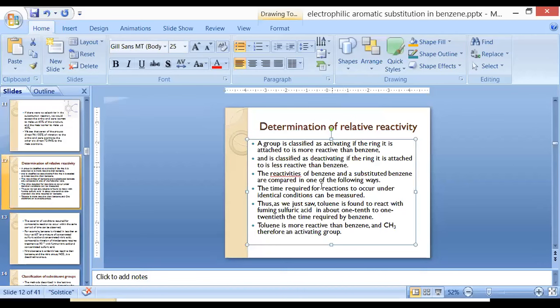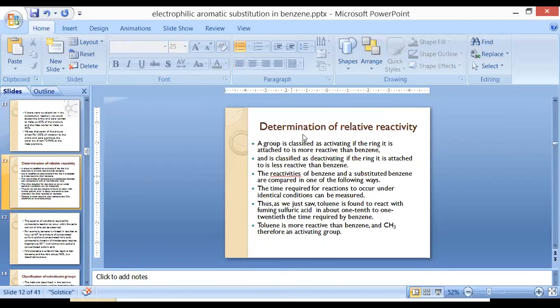And the reactivities of benzene and substituted benzene are compared. So we can compare the unsubstituted benzene with substituted benzene in the following ways. The first is the time required for the substitution. If we compare normal benzene and substituted benzene, we see whether the normal benzene ring is more active